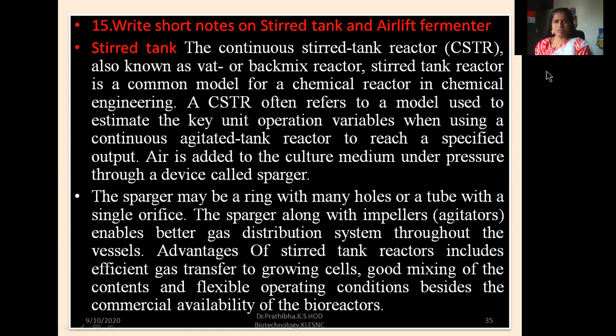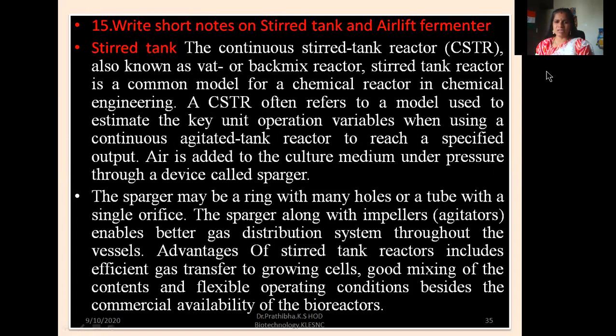The 15th question for 10 marks: write short notes on stirred tank and airlift fermenter. Stirred tank, that is the continuous stirred tank reactor, in short CSTR, also known as vat or back-mix reactor. Stirred tank reactor is a common model for a chemical reactor in chemical engineering. A CSTR often refers to a model used to estimate the key unit operation variables when using a continuous agitated tank reactor to reach a specified output.